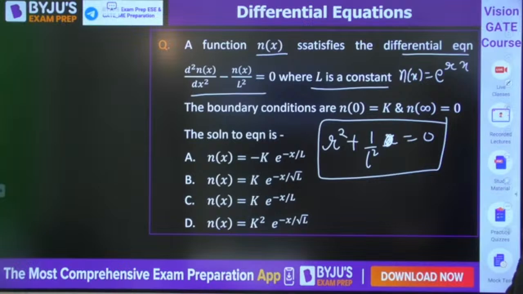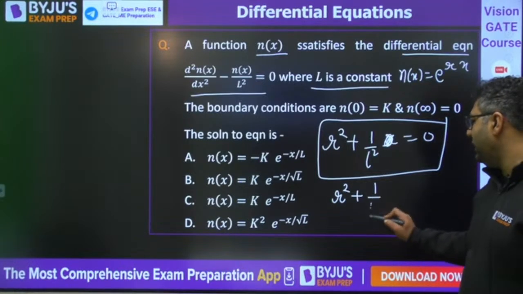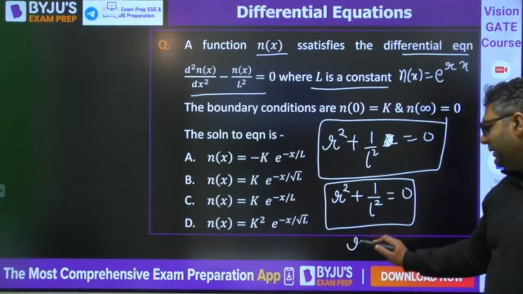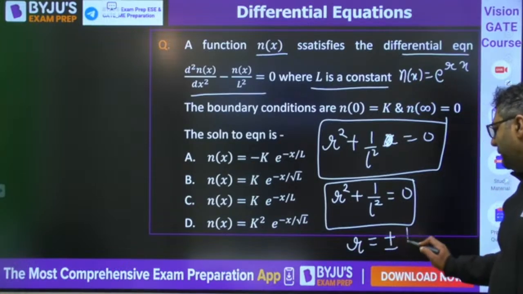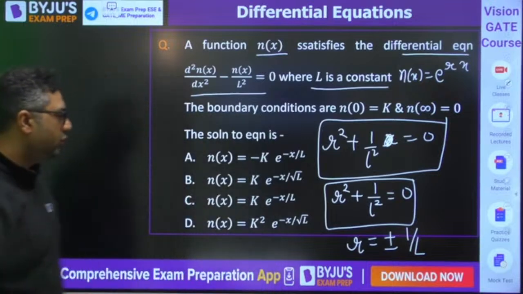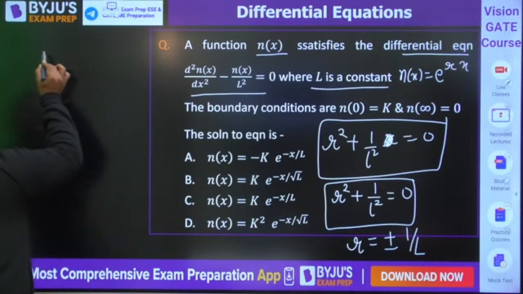Solve it, guys. R square plus 1 by L square is equal to 0. This is the equation. You would be getting two distinct roots, plus minus 1 by L. So you know what would be the answer for this nx?